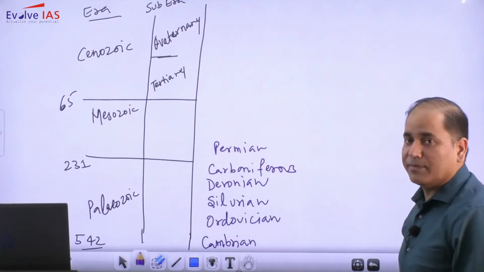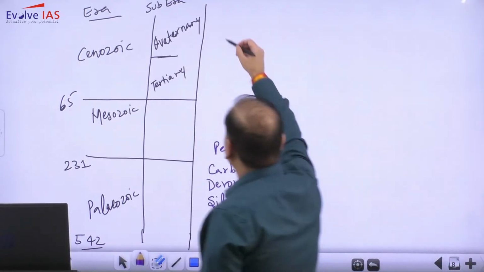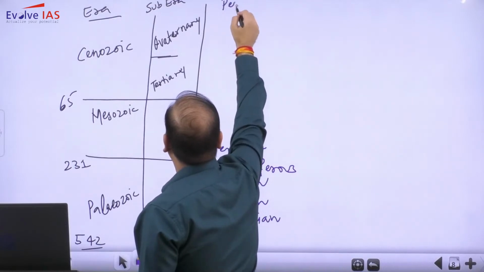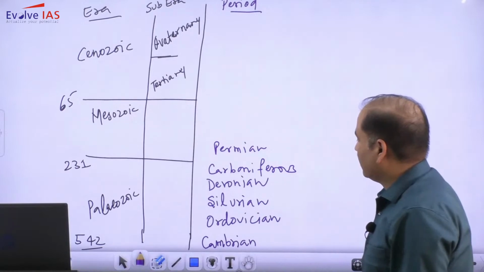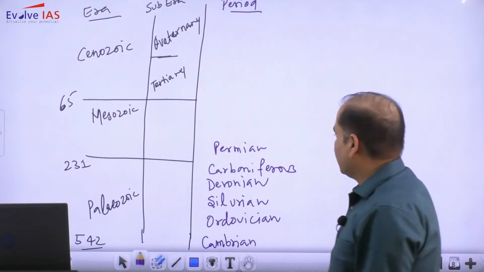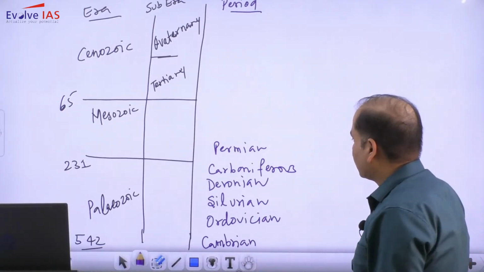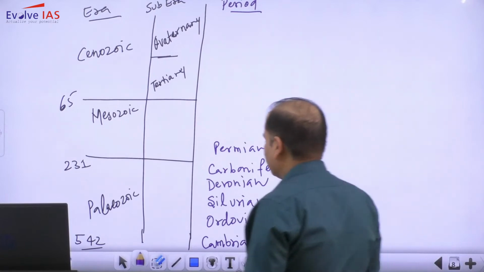So we have the Cambrian period, Ordovician period, Silurian period, Devonian period, Carboniferous period, Permian period.